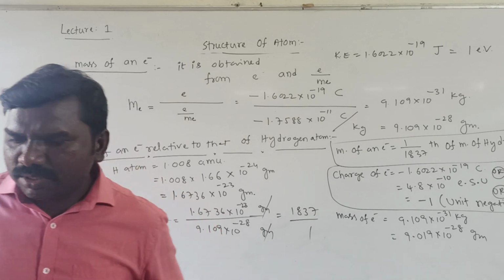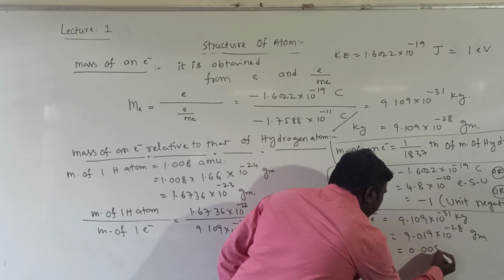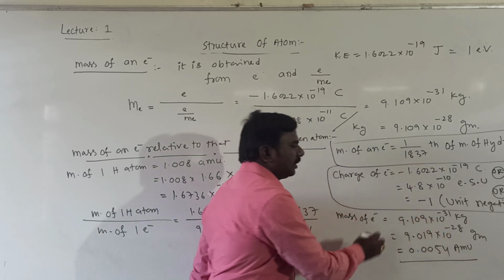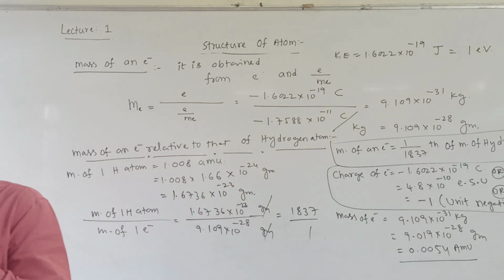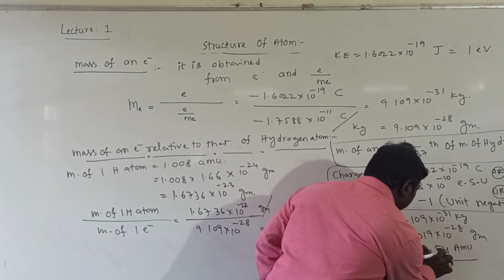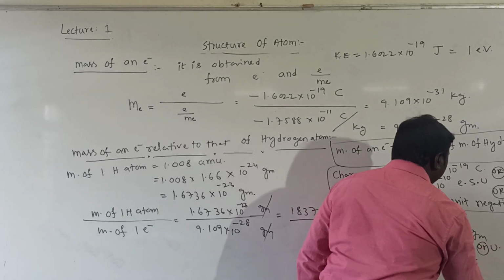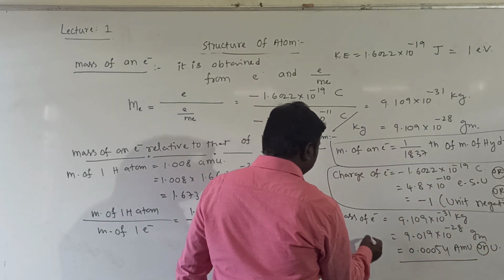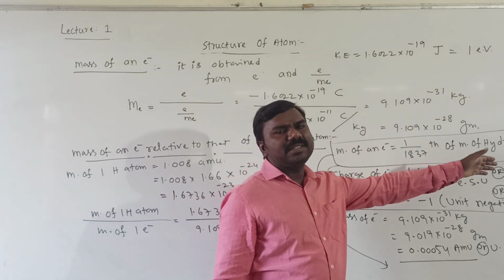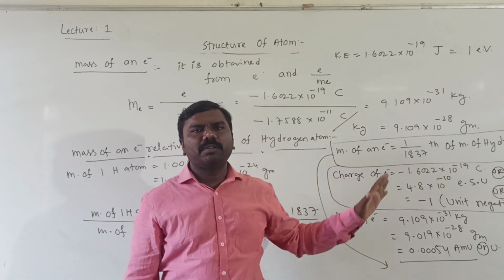Otherwise, 0.0054 AMUs, otherwise unified mass. So this is 1 by 1837th mass of hydrogen atom. You have to remember all this.